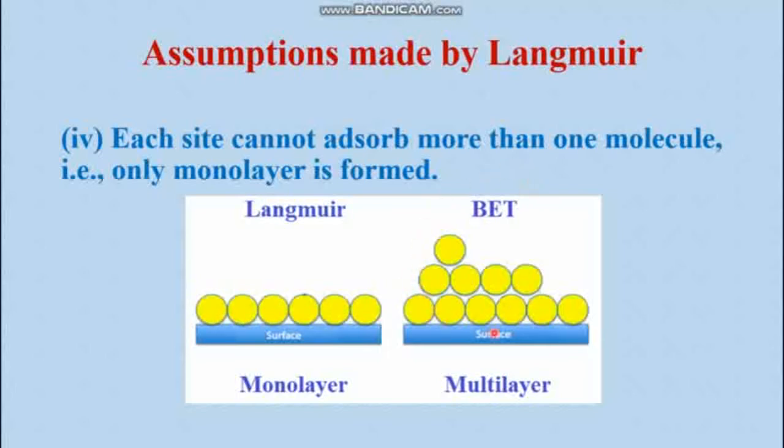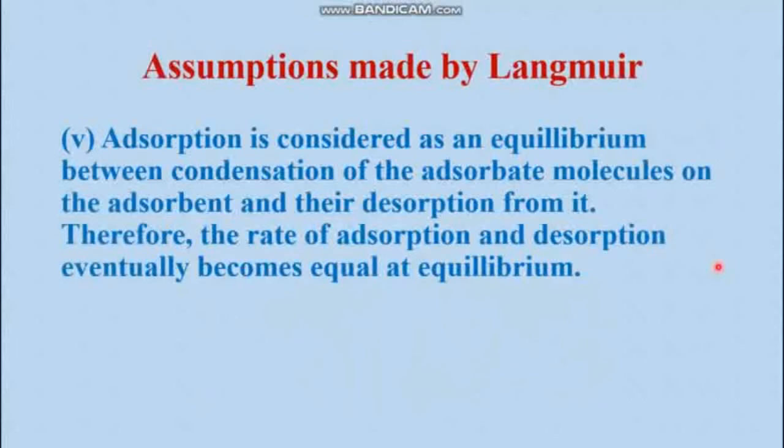So BET is not our topic today. In our next class, BET will be discussed. But right now we are on Langmuir Adsorption Isotherm, and its fourth assumption is each site cannot adsorb more than one molecule, that is only a monolayer is formed. And in the fifth assumption, it is said that the rate of adsorption is equal to the rate of desorption, and this is the adsorption equilibrium.